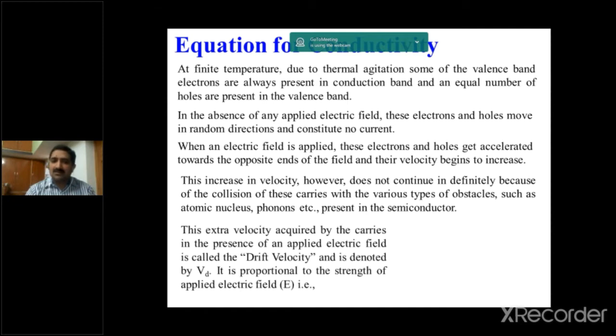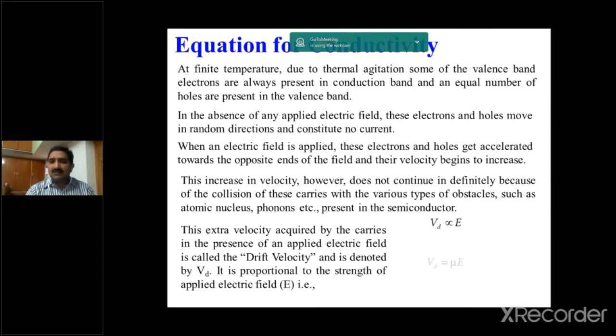The extra velocity acquired by the carriers in the presence of an applied electric field is called the drift velocity and is denoted by Vd. It is proportional to the strength of the applied electric field. That means Vd is directly proportional to the applied field strength E, where Vd is the drift velocity.